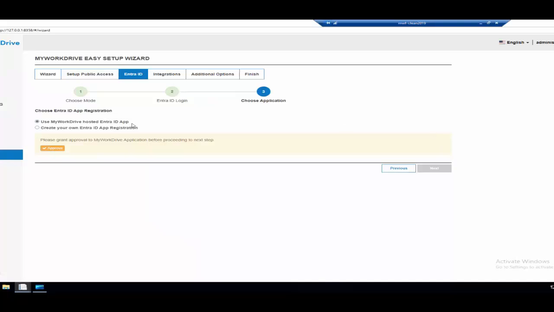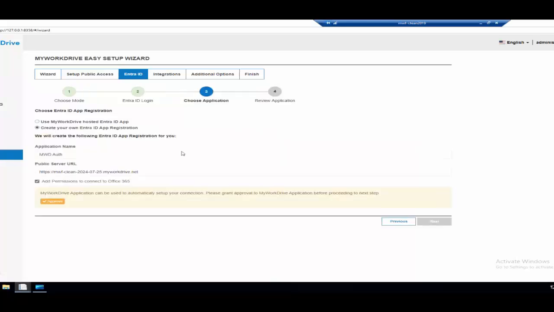Here's the point at which you can either have it create one for you or use our hosted app. Since I'm using the MyWorkDrive net domain on the reverse proxy, I can just use the Entra ID app that we've already created for you, but there's certain permissions that we need for that. So you'll be prompted here to click approve before you can get to the next step. If I want to create my own, and I'm going to go ahead and do that just because I think a lot of customers may want to do that just from the extra level of security standpoint.